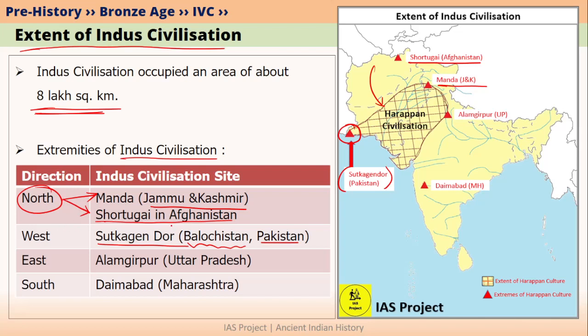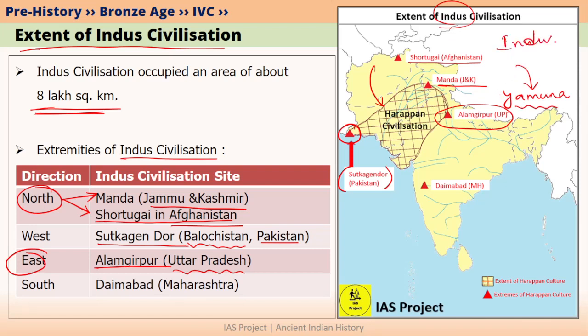is located in Afghanistan. In the east, we have the settlement of Alamgirpur, which is present in Uttar Pradesh. You can see Alamgirpur over here. Alamgirpur is basically located near the river Yamuna. So you can see that although the culture is named after Indus, the cities or settlements are located in the Indo-Gangetic plain. That is nothing but Indus and Gangetic plains. If we talk about the border in the south, then the southernmost site of Indus civilization is Daimabad, which is located in Maharashtra.